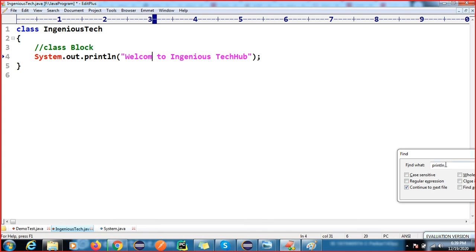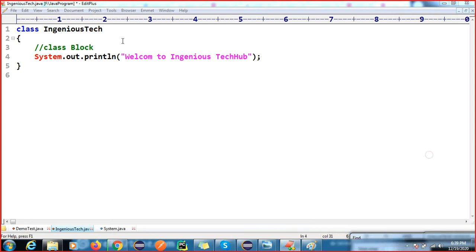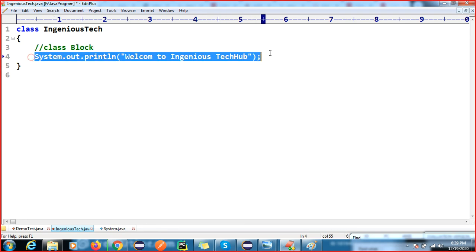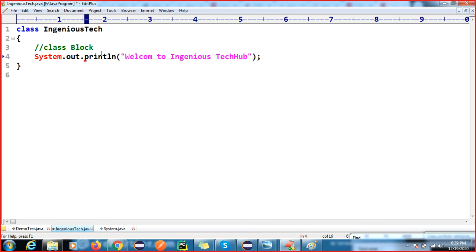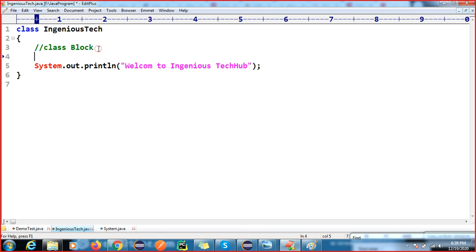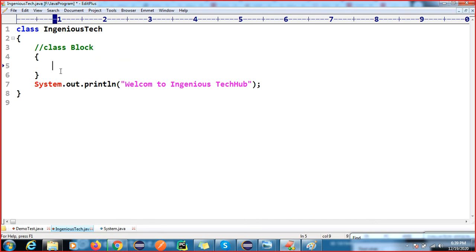Okay, we are not going to write this logic. If you want to write any logic, we cannot write it at the class block level. You can write it inside a block, a static or non-static block. This is called your non-static block. Or you can write it inside a method. Logic you can write inside this block or inside this method.